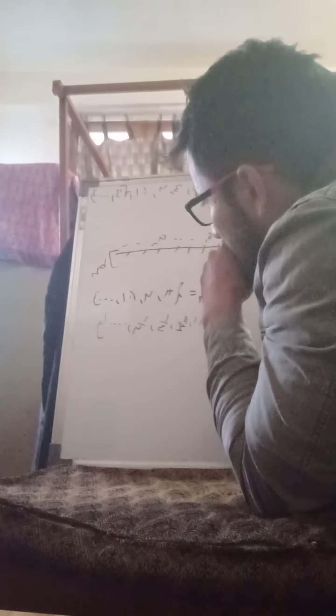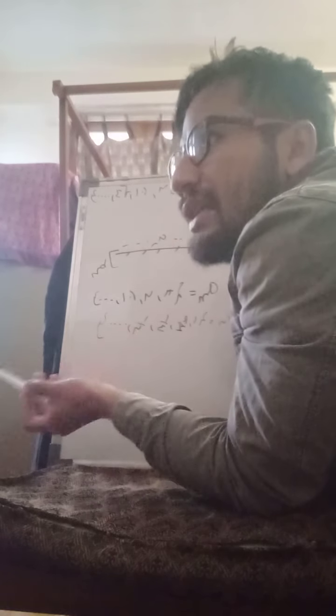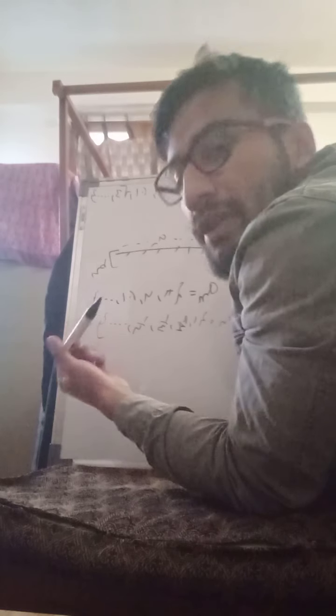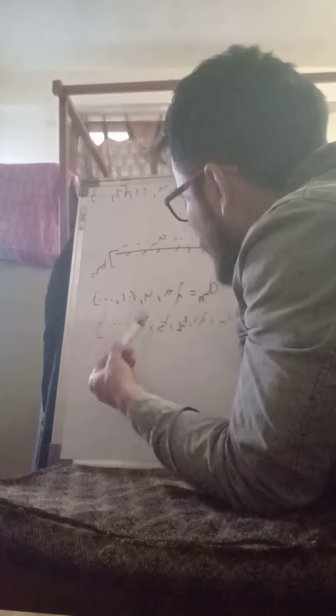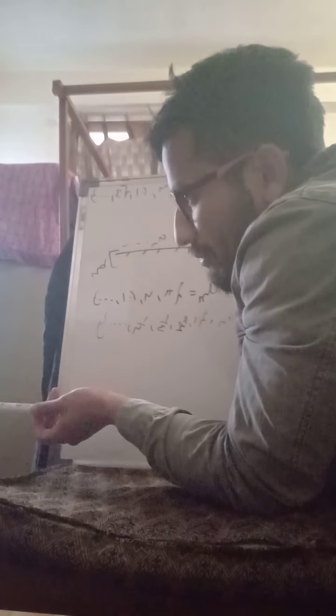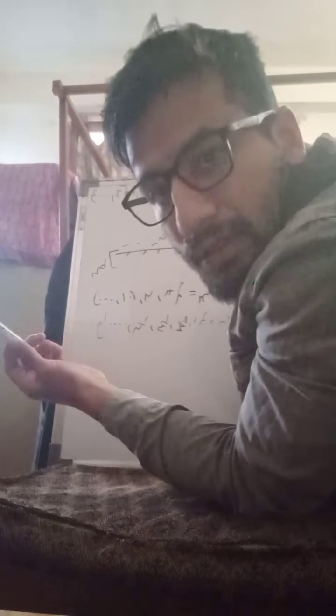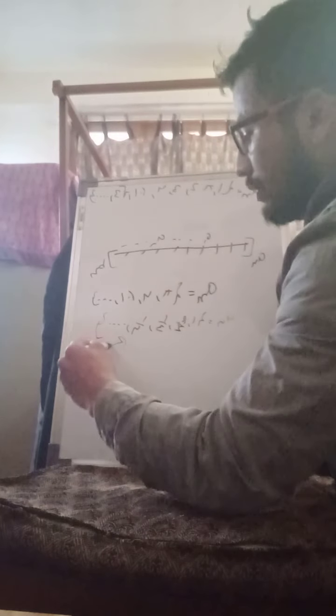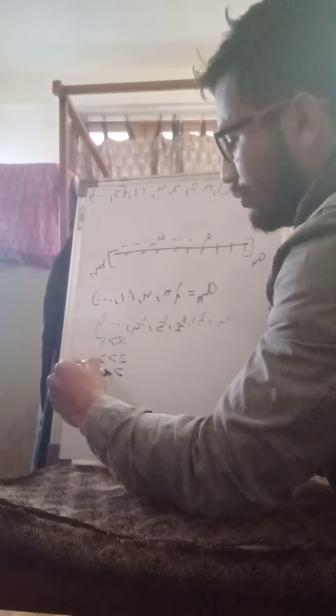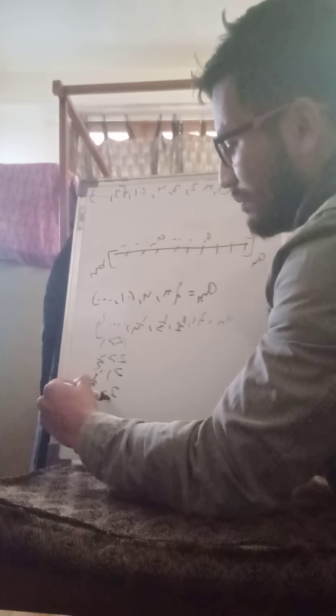The natural thing to consider here is, what would be a real number which would be bigger than all the elements in this sequence? So we have 1, we have a half, we have 1/3, 1/4. The number need not be in the sequence. So let's say 2. 2 is bigger than 1, 2 is bigger than 1/2, 2 is bigger than 1/3, 2 is bigger than 1/4. It just means that we can pick a real number that is bigger than all the other elements within that given sequence.